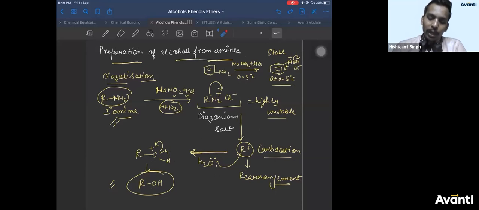But an alkyl group does not have anything to show resonance here. An alkyl group cannot show resonance here. So it cannot form a double bond between carbon and nitrogen. So here it is stable due to resonance, but there is no resonance in this. So it is unstable. It will easily lose a molecule of N2. Nitrogen gas will be liberated. Okay?